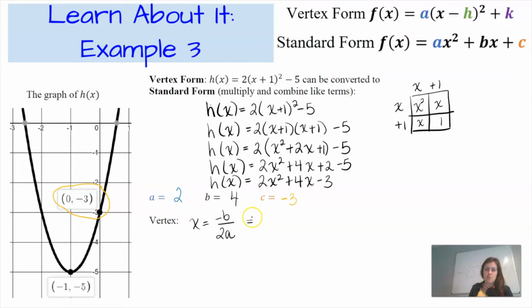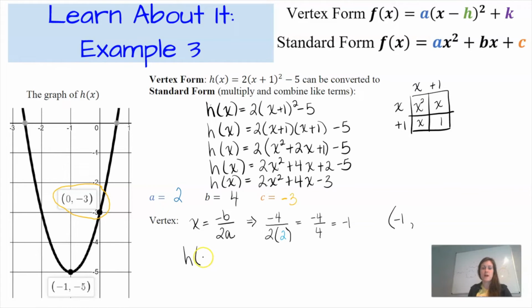So in this particular example, I will rewrite the opposite of b, which is the opposite of 4, divided by 2 times a, and my a value was 2. So this becomes negative 4 divided by 4, which is negative 1. So the x-coordinate of my vertex is negative 1. The other thing that I need to do to find my vertex is to find the y-coordinate. And to do that, I'm just going to evaluate the function h of x in standard form.